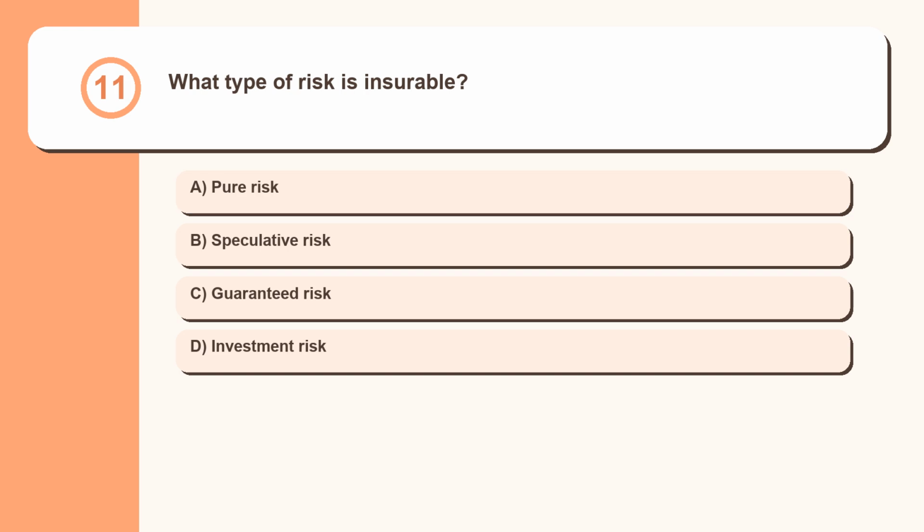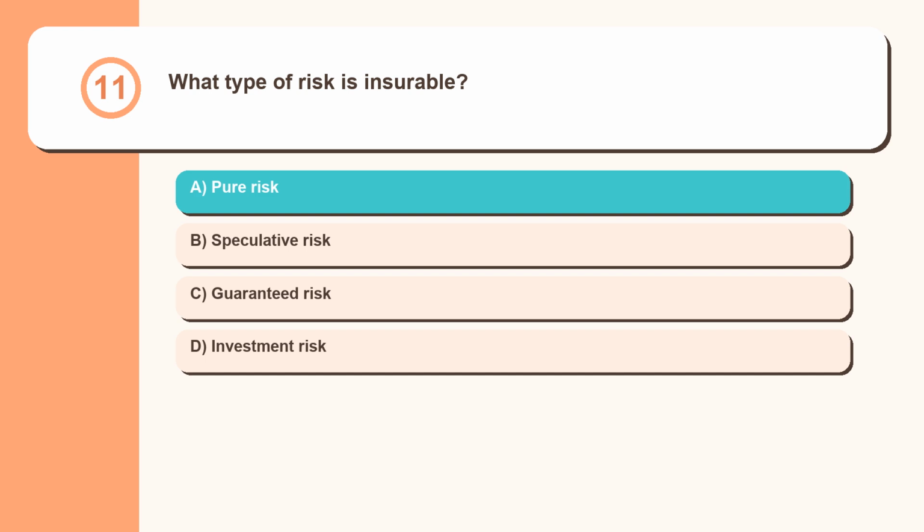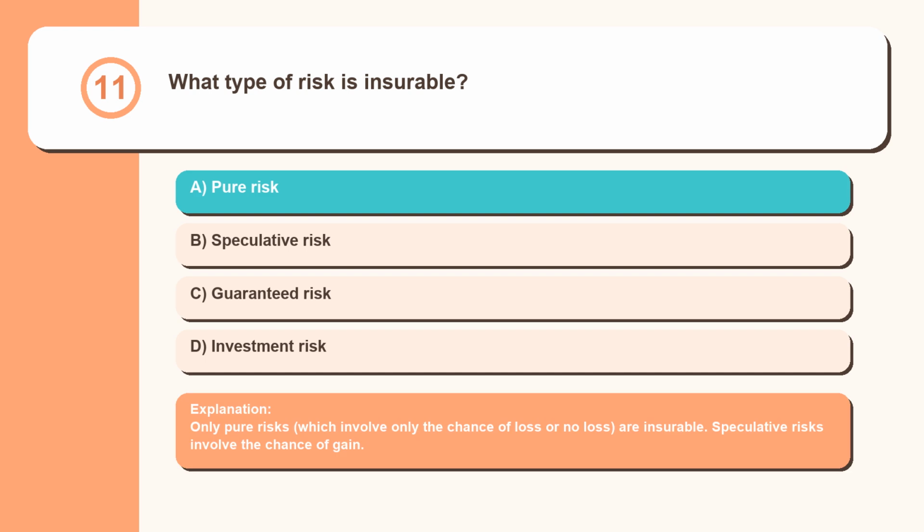Question 11. What type of risk is insurable? Pure risk, speculative risk, guaranteed risk, investment risk. Only pure risks, which involve only the chance of loss or no loss, are insurable. Speculative risks involve the chance of gain.